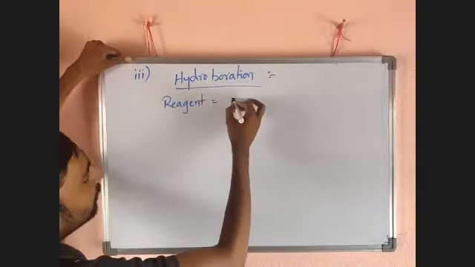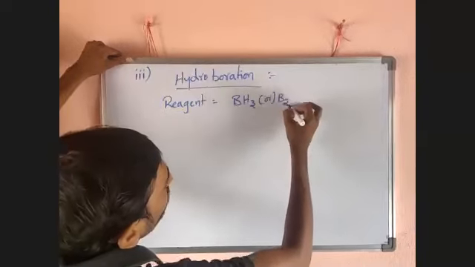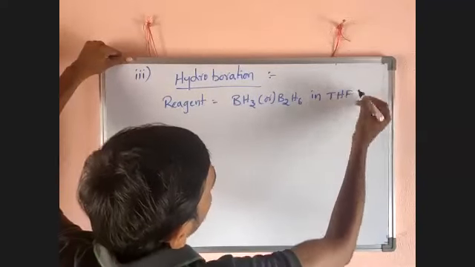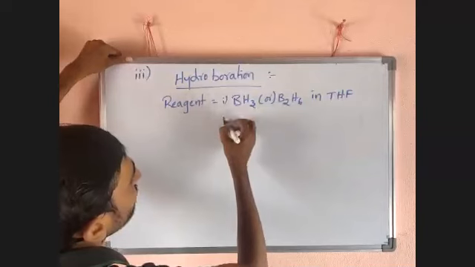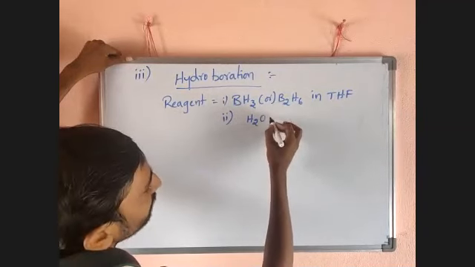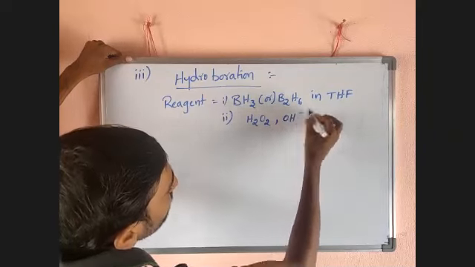It is simply BH3 or B2H6 in THF solvent. That is the first one. The second one is H2O2, OH minus.